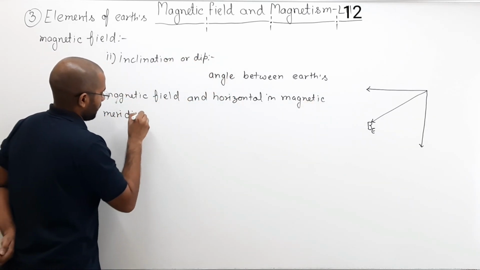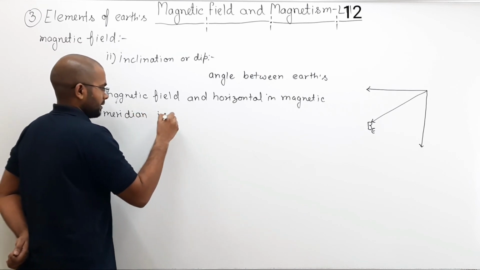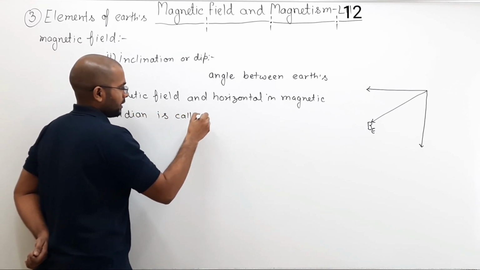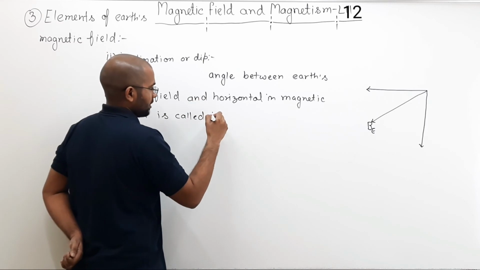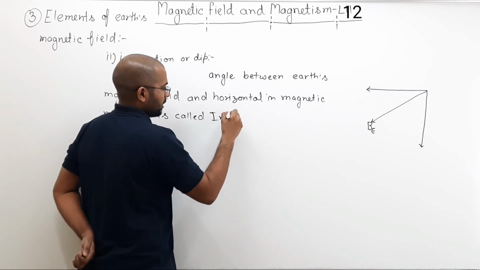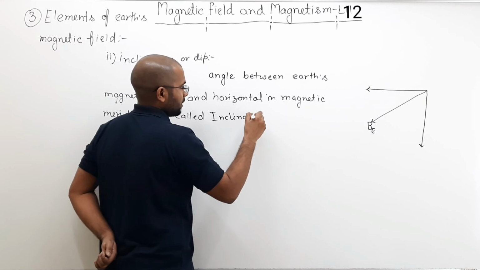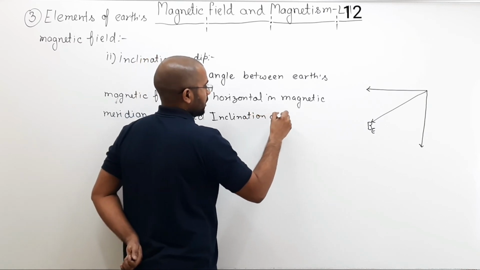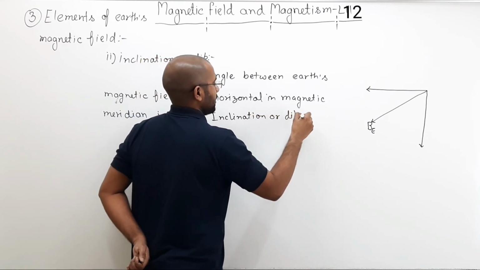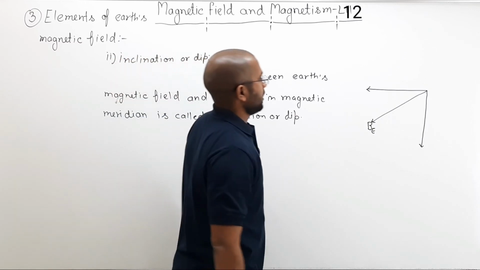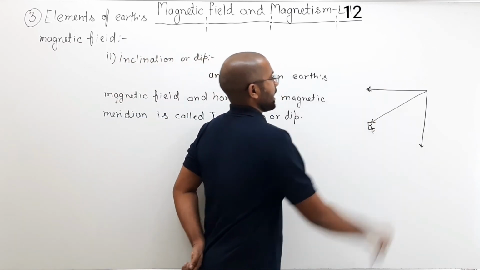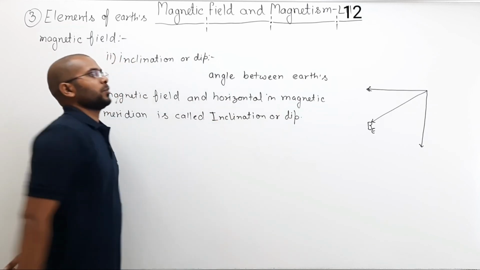You can write it as capital inclination or dip angle.